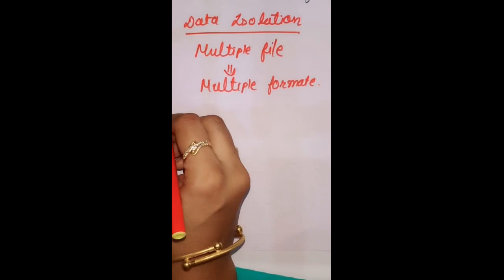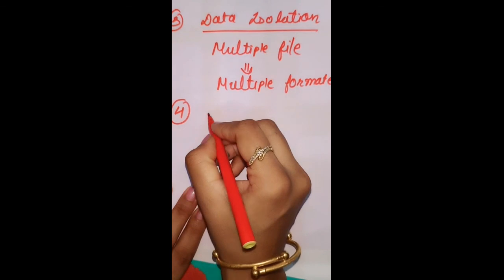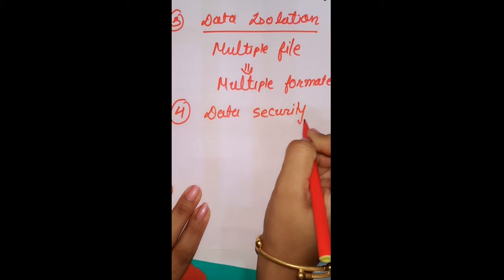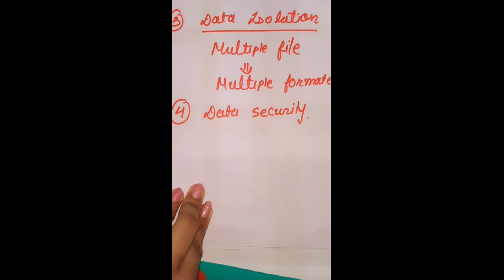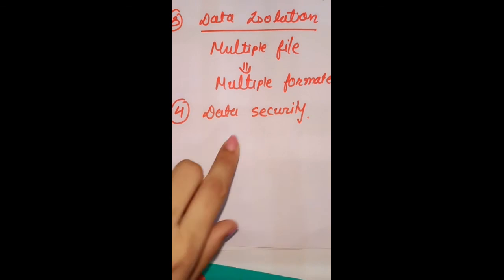Next, problem number 4. The fourth problem is the data security problem. So what is data security? Suppose a customer wants to check his or her own account information only. Then what happens? We have only one file, so all the customers' information is visible to that particular customer. So this is the problem of security.